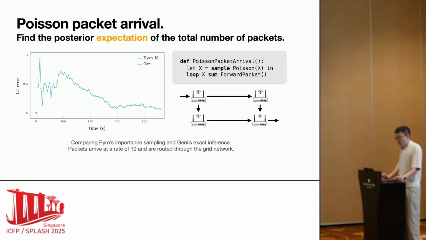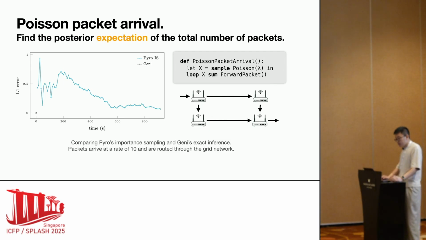Let's go back to our very first motivating example, Poisson packet arrival. This benchmark exercises two key features of Jianlin: infinite support distributions and the loop sum constructor. Because existing tools for exact inference cannot handle this program, we compare against Pyro's importance sampling.